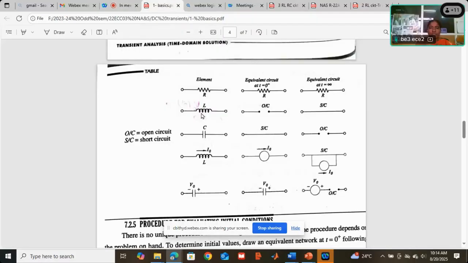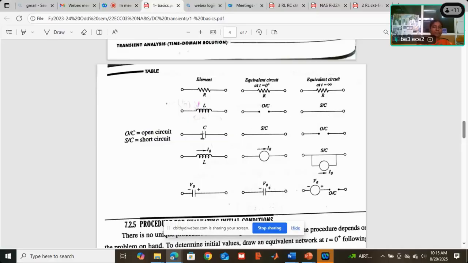You can see here, in the previous class we discussed when a resistor is there at t equal to 0 plus and t equal to infinite. This is the initial condition and this is at steady state. This is before switch on. When the switch is open, the resistor, after switch on or at steady state, acts as a resistor only. Inductor: if before switching on no current flows, after switching on the initial condition also has no current, and at the steady state it acts as a short circuit, because initial condition open circuit, steady state short circuit.